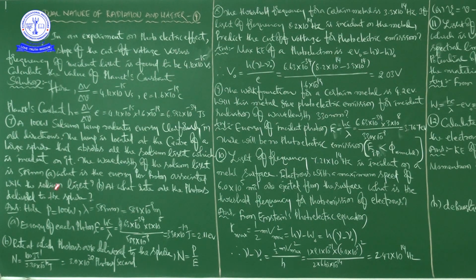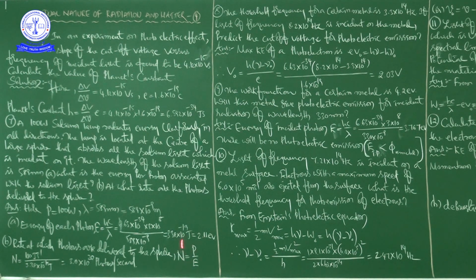Now first we are going to see A, and then we will discuss B. First A: energy of each photon E is equal to hc by lambda. Substitute the h value and c value; these two are constant values, and we know them. Next, lambda is 589 into 10 to the power of minus 9, so that is equal to 338 into 10 to the power of minus 19.